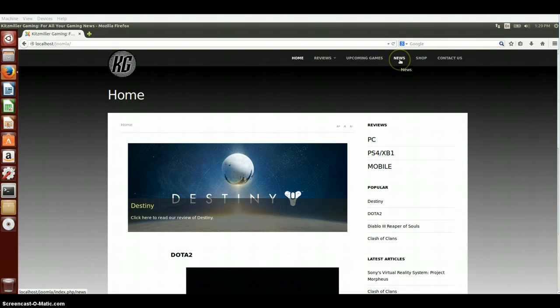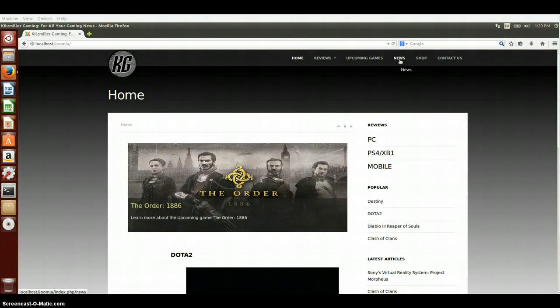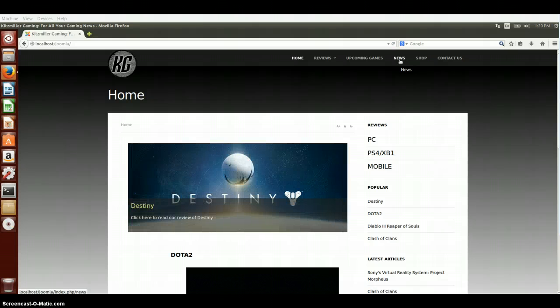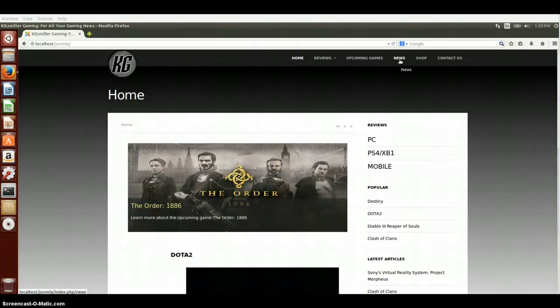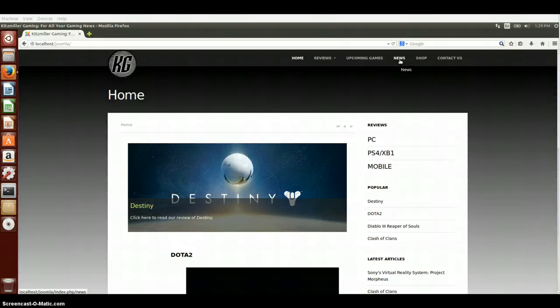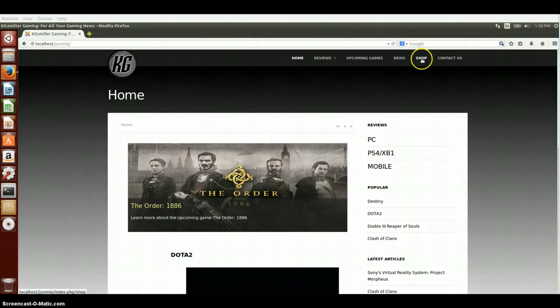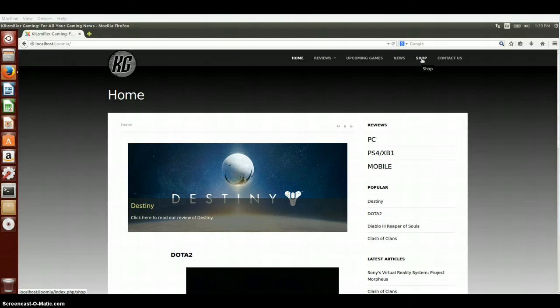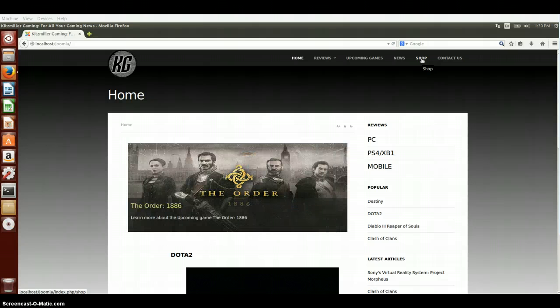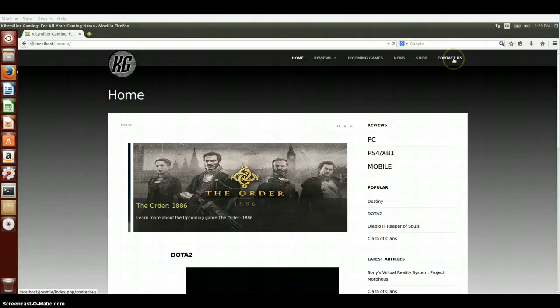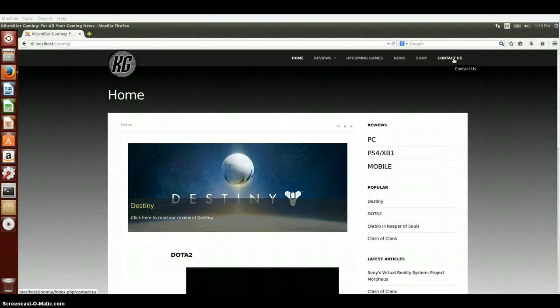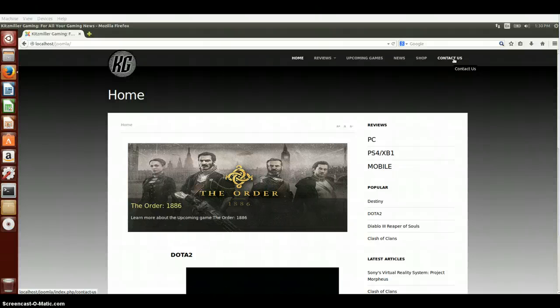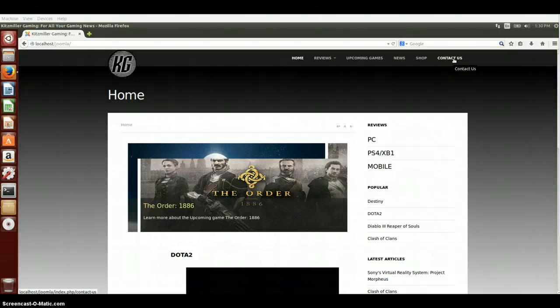This next section is the news section. This will be where the users will be able to read articles on updates that Sony has released or Microsoft has released regarding the Xbox One and PlayStation 4, any new programs or software that they have coming out for that. This next section is going to be the e-store or the shop for my website where the users will be able to buy all the games that they read about in the reviews. And this final page is going to be the contact us page where the user can contact myself for whatever reason they might need to.